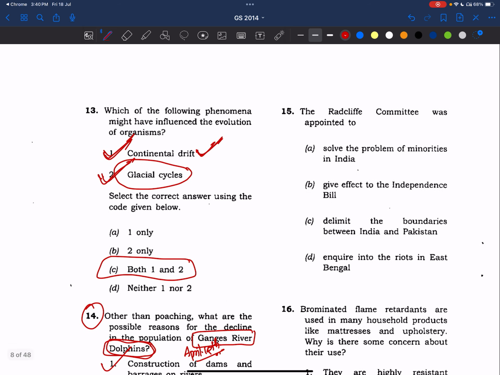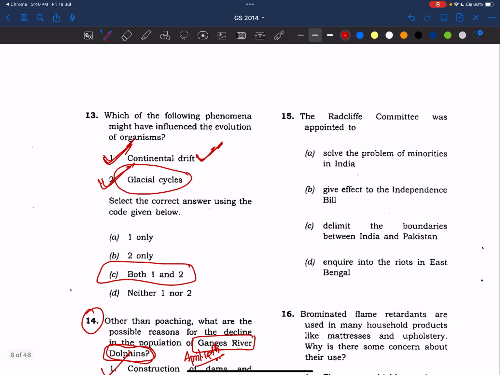Now, coming to the 15th question. The Radcliffe Committee was appointed to delimit the boundaries between India and Pakistan, the Radcliffe Line. It's a very simple question, my friends.